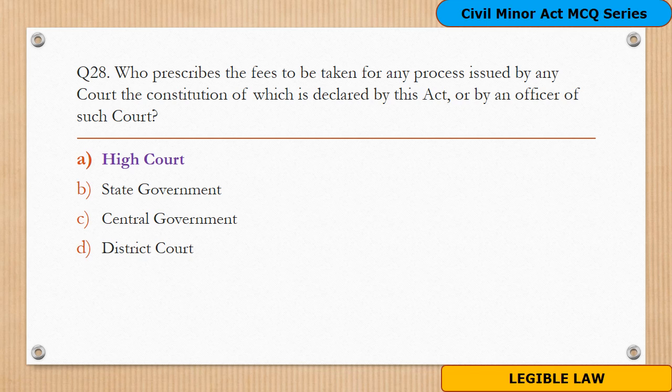The answer to this question is option A, High Court. The relevant section is Section 42, Fees for Process, of the Act. It states that the High Court shall from time to time, with the sanction of the State Government, prescribe and regulate the fees to be taken for any process.